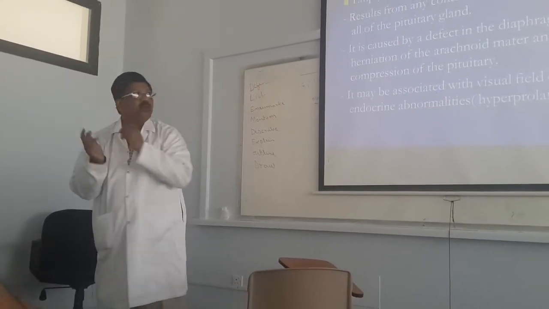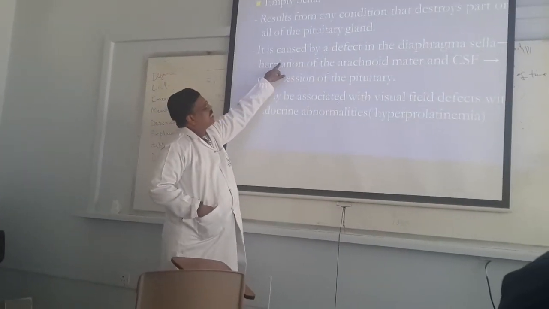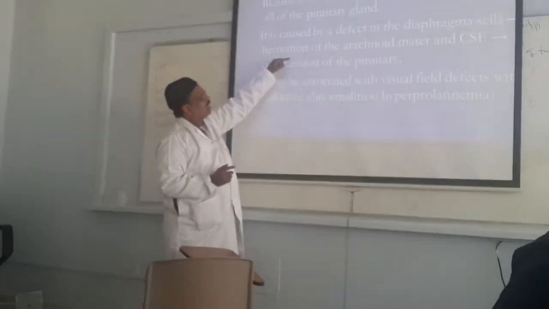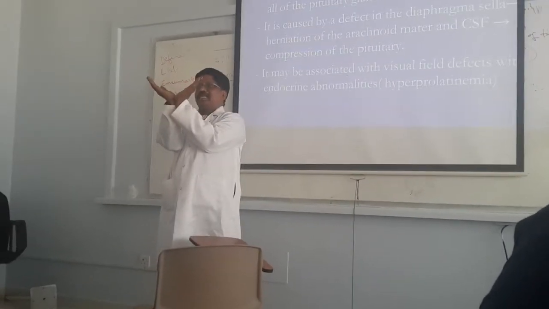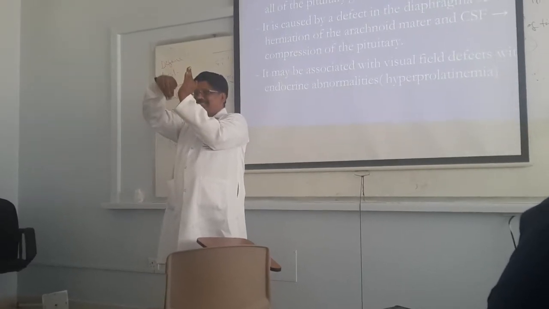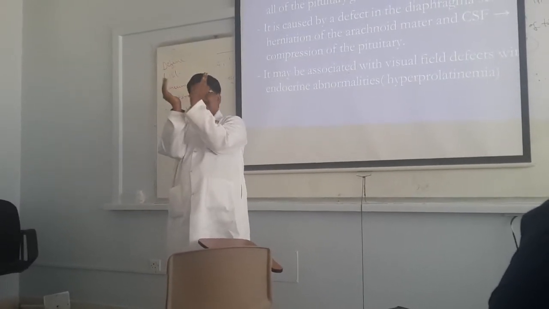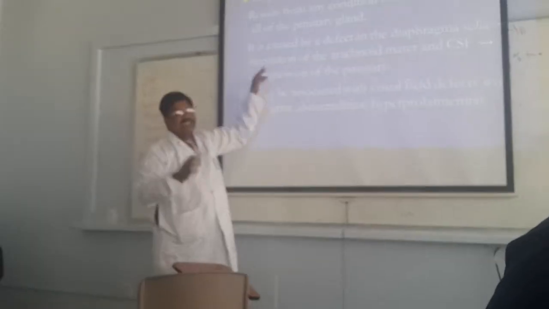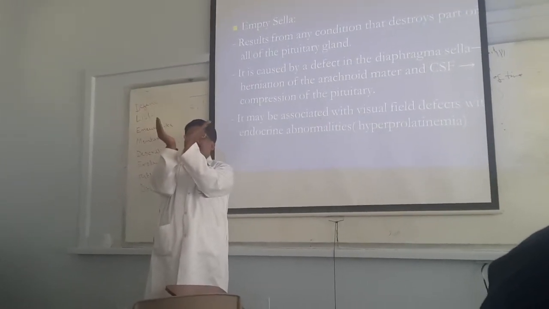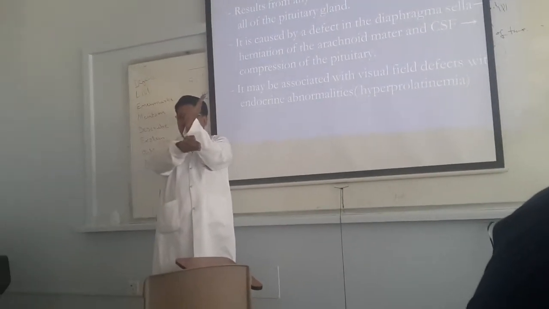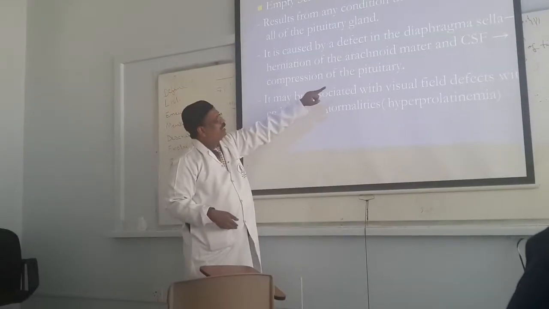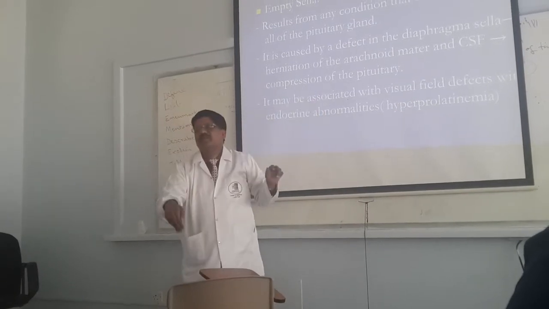Out of the sphenoid. So this empty sella syndrome is caused by a defect in the diaphragma sellae and herniation of the arachnoid matter and CSF. Now the gland is there, and there is an opening. In the herniation, the arachnoid matter goes through. You understand? It is caused by the defect in the diaphragm. There is an opening, and now arachnoid matter and CSF are going in. It is called herniation. Herniation of the arachnoid matter and the CSF causes compression of it.